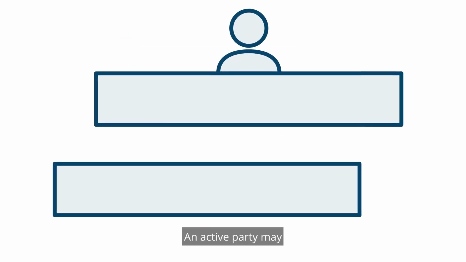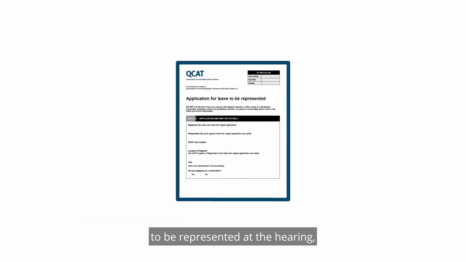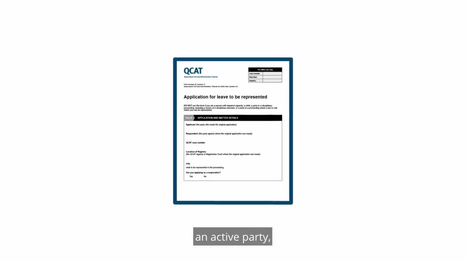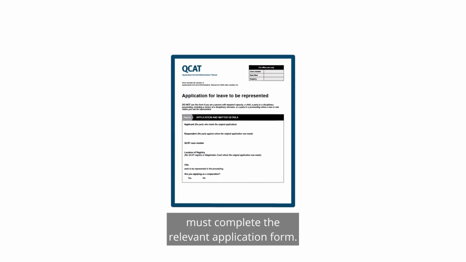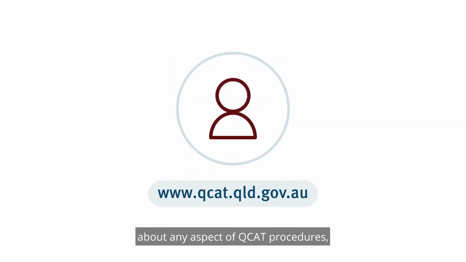An active party may, with the permission of the tribunal, be represented by a lawyer or agent at the hearing. To request the tribunal's permission to be represented at the hearing, an active party must complete the relevant application form. If you still have questions about any aspect of QCAT's procedures, remember you should be able to find the answers on the website.